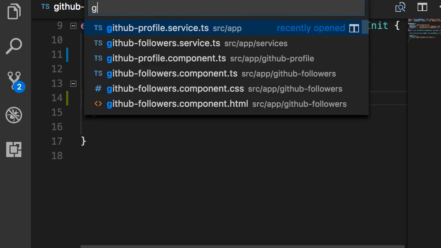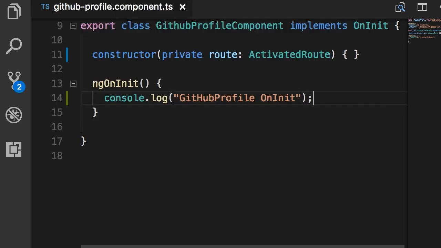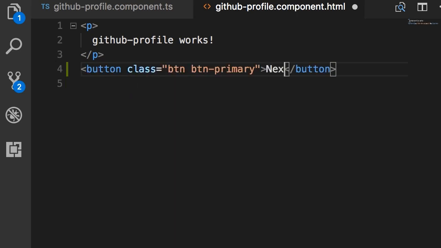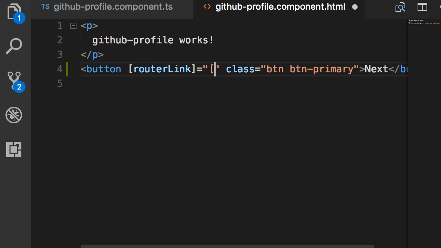First, let's go to github-profile.html. On this page, I'm going to add a button like a next or a previous button. So a button with two classes. Let's call it next. And here I'm going to bind the routerLink property to this array. The path is /followers. And as a route parameter, or as a route argument, I'm going to supply some magic number here. It doesn't matter.